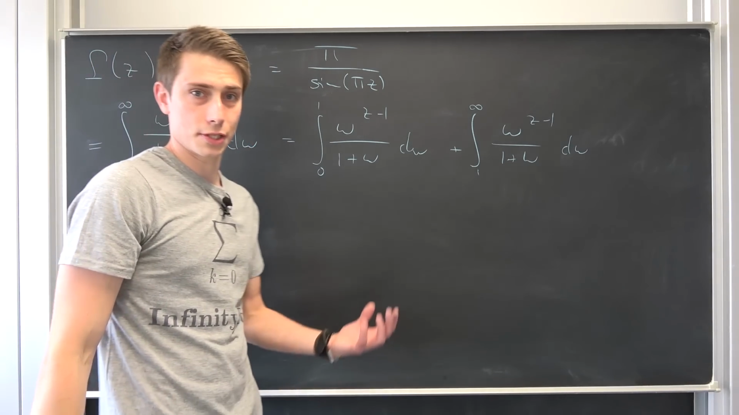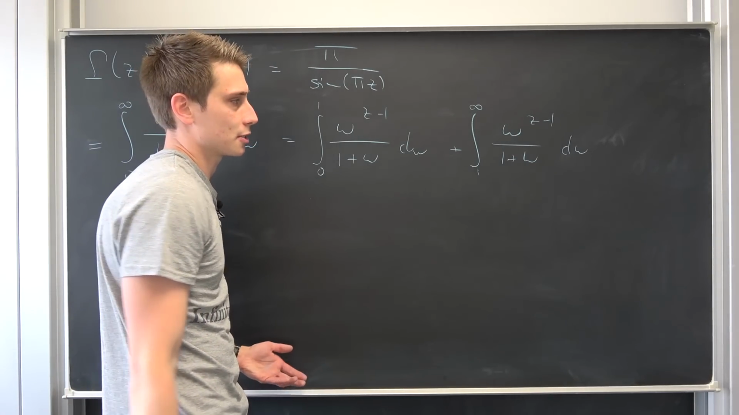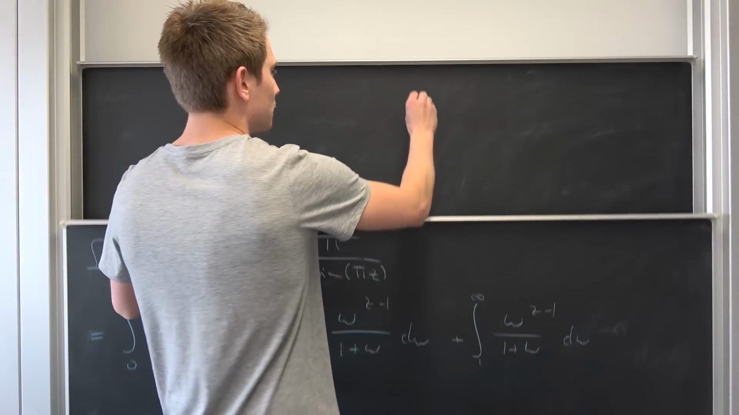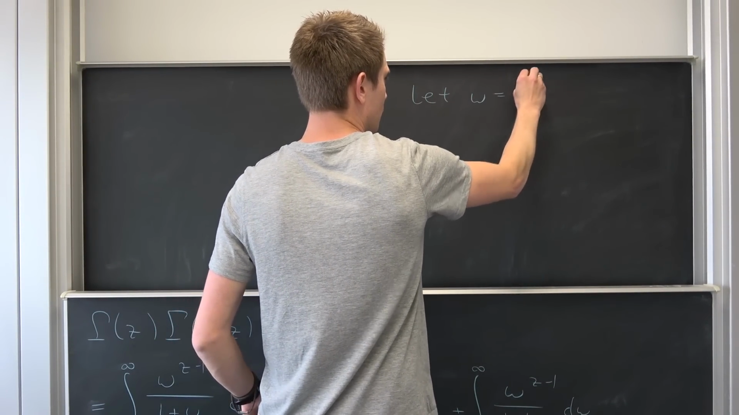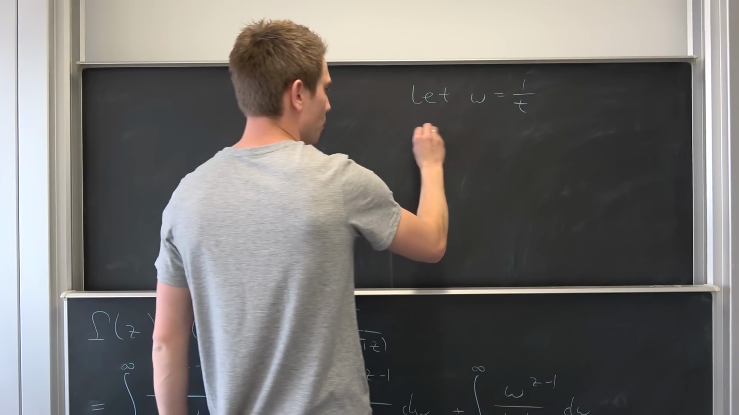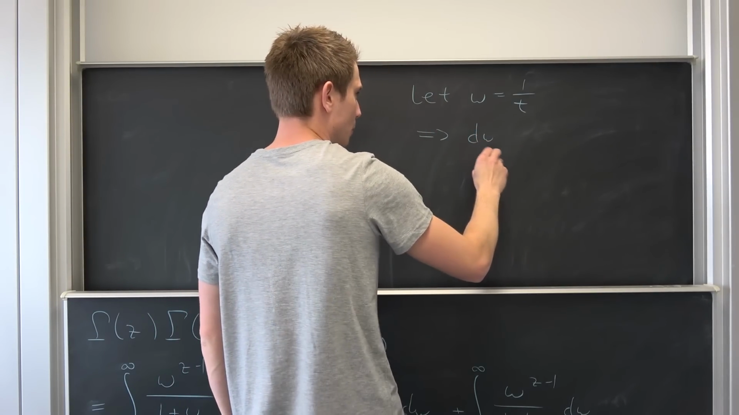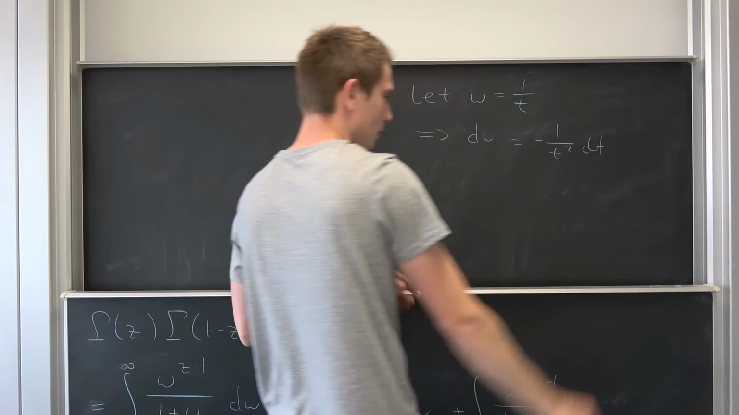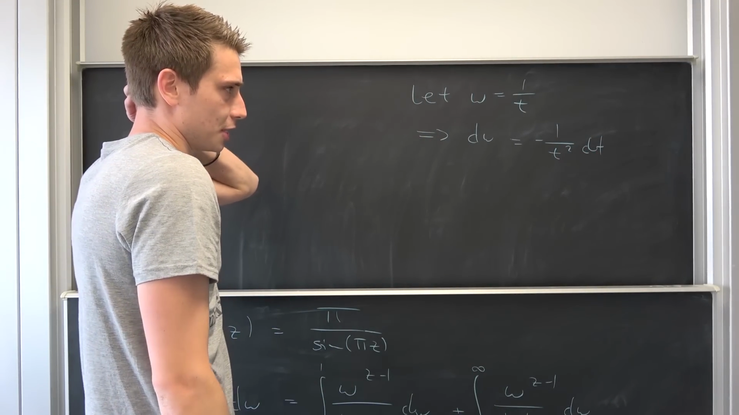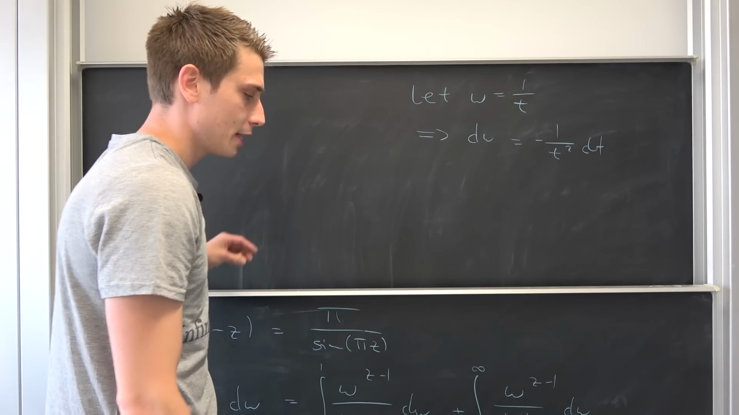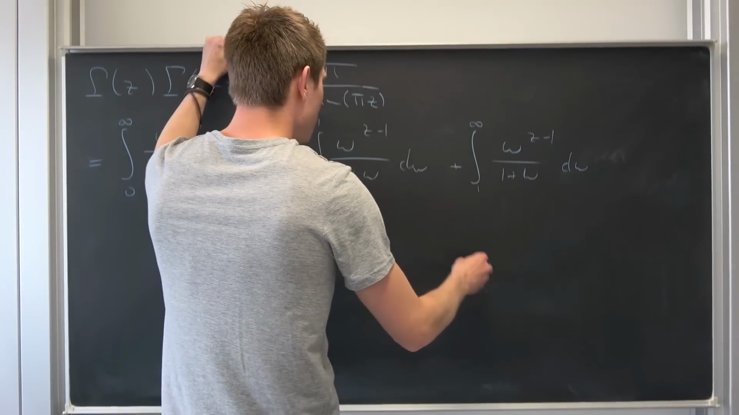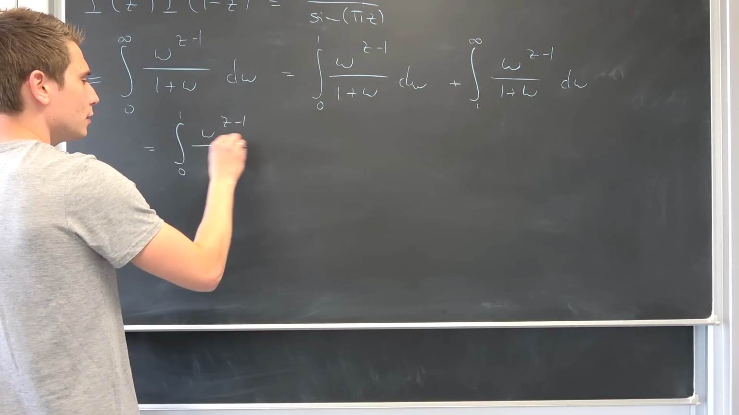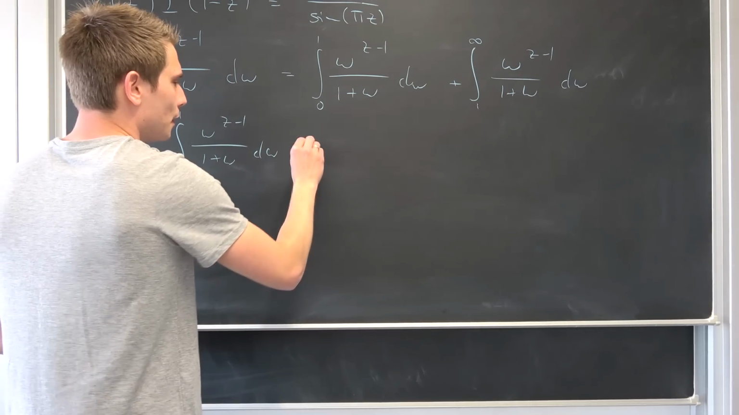Like I said, we are going to use the same trick we did in the Euler integral. Meaning we are going to let omega be equal to 1 over t. If we differentiate both sides implicitly, we are going to end up with d omega being equal to negative 1 over t squared dt. Right, that's how you differentiate polynomials. Easy peasy lemon squeezy. Now we can actually plug the stuff into here. We're going to have the first integral from 0 to 1, omega to the z minus 1 power over 1 plus omega, d omega, plus.